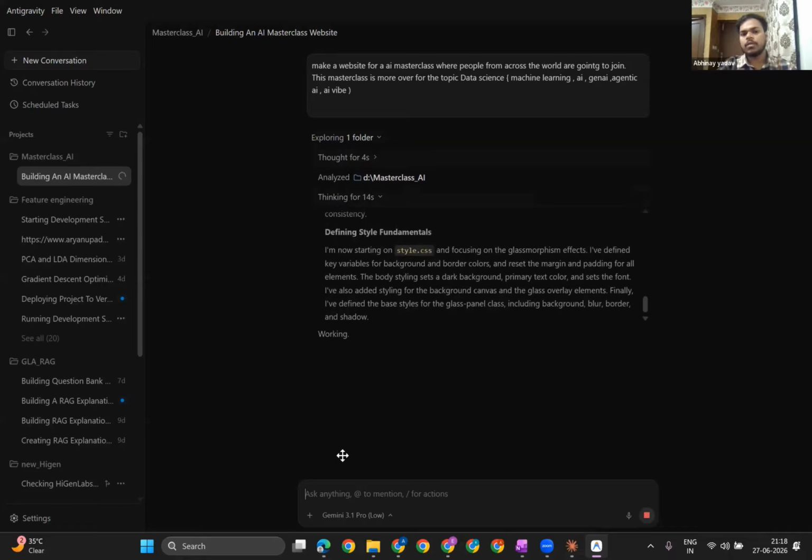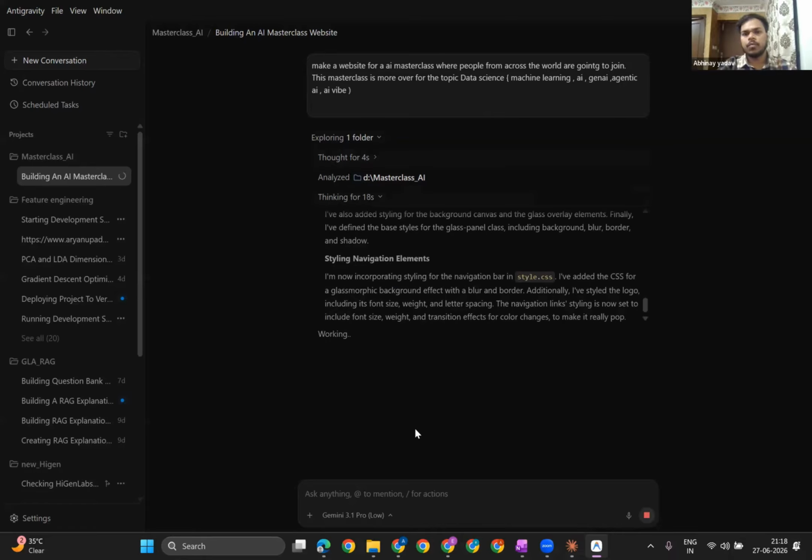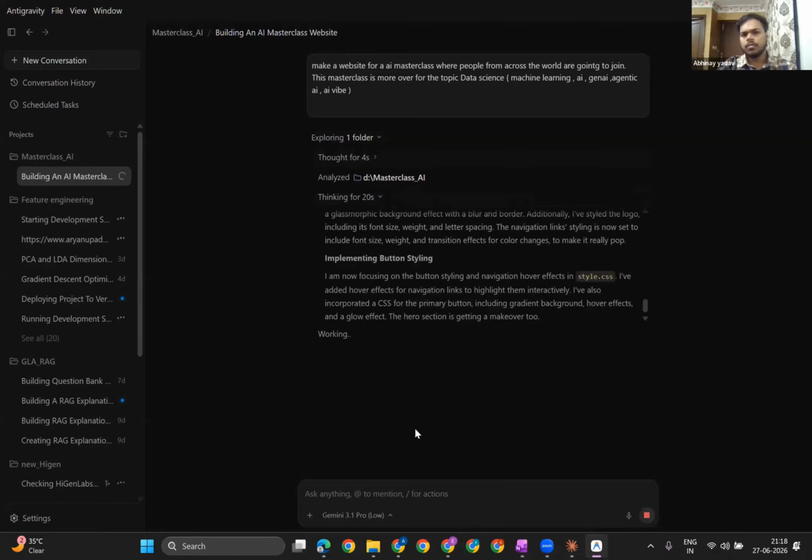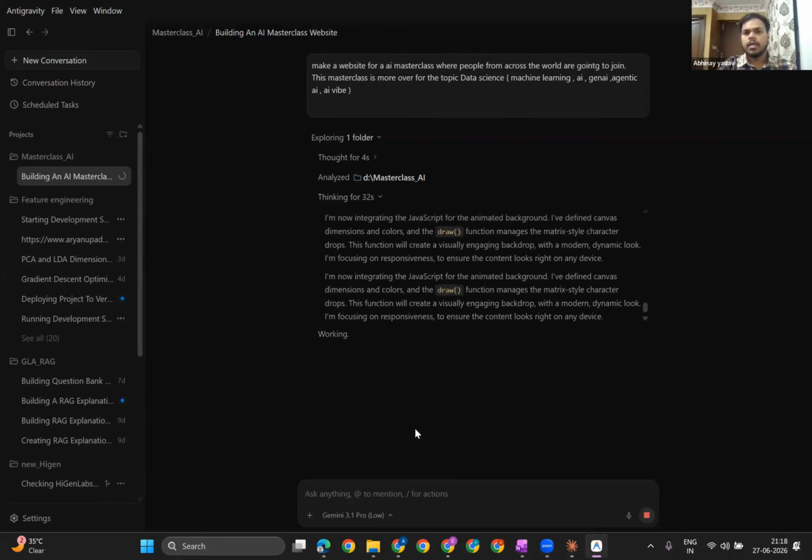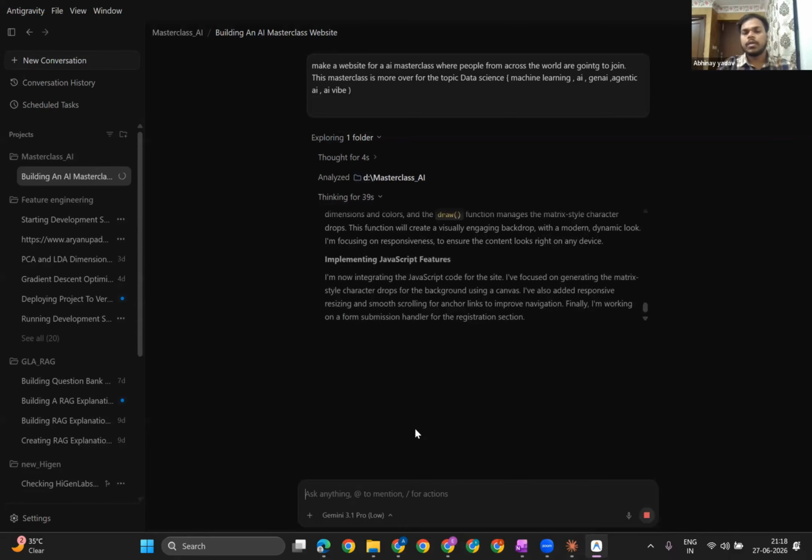Right now, which model are we using? We are using Gemini 3.1 Pro, and this is a very good model. It depends from model to model, the performance of the website. I guess everyone knows that in the market we have ChatGPT, Gemini, and Claude. The performance of all these tools depends upon what kind of model they are using, I mean on which kind of data they have been trained.